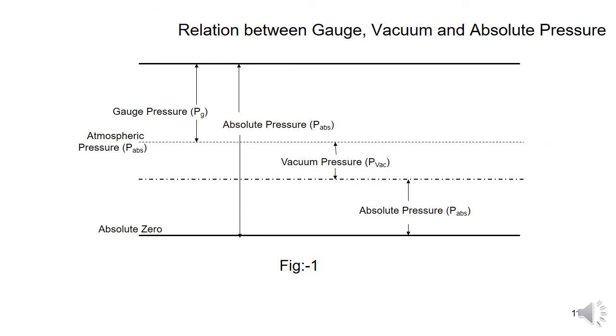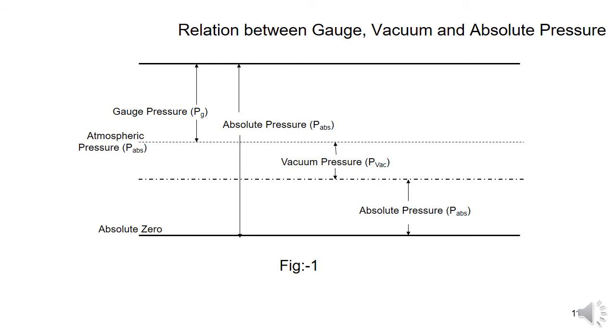And 1 megapascal, mega means 10 power 6, so 10 power 6 Newton per meter square. 1 gigapascal is equal to 10 power 9 Newton per meter square. These are used in doing problems. Two additional units of pressure are also used in the problems: one is the bar and the other is the atmosphere.